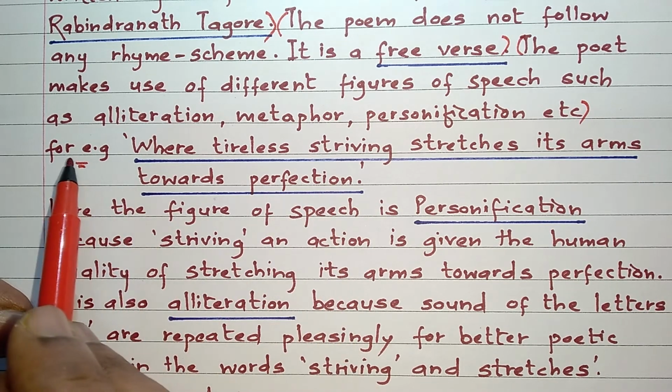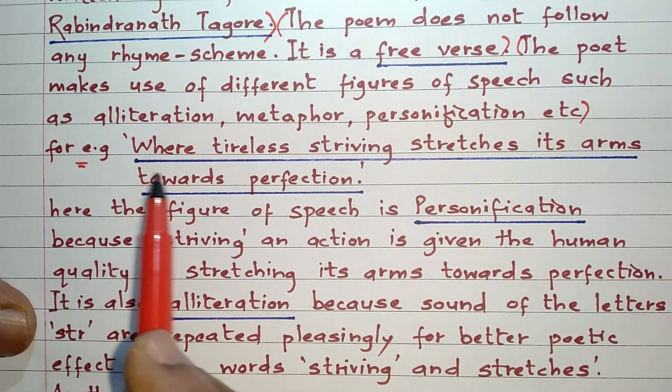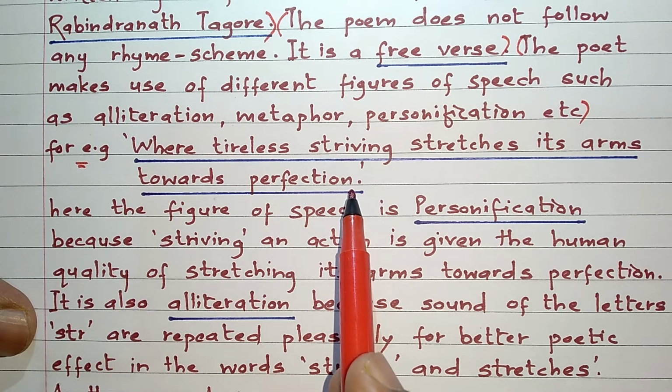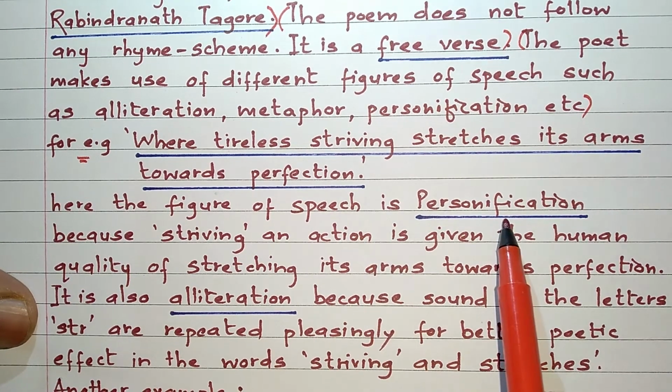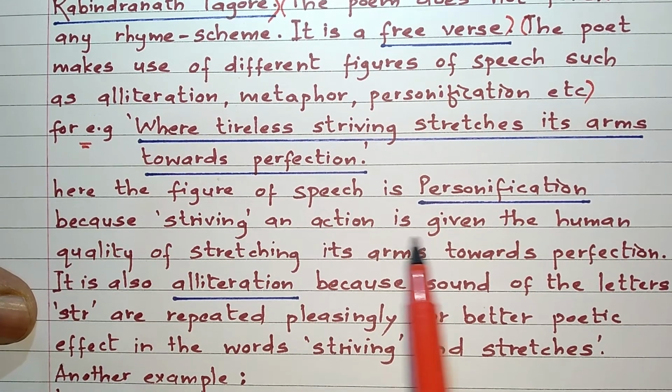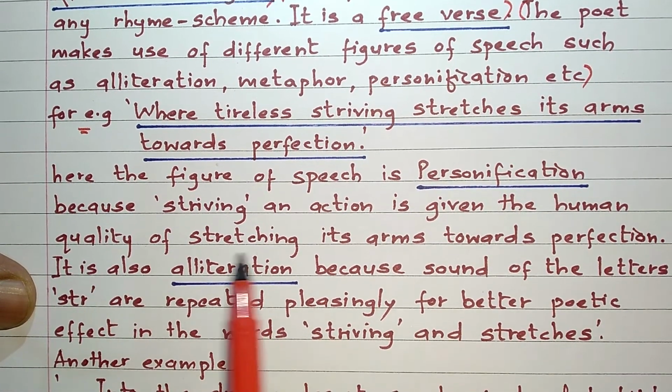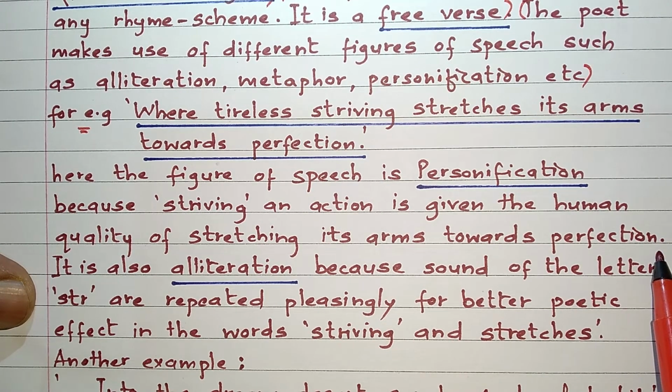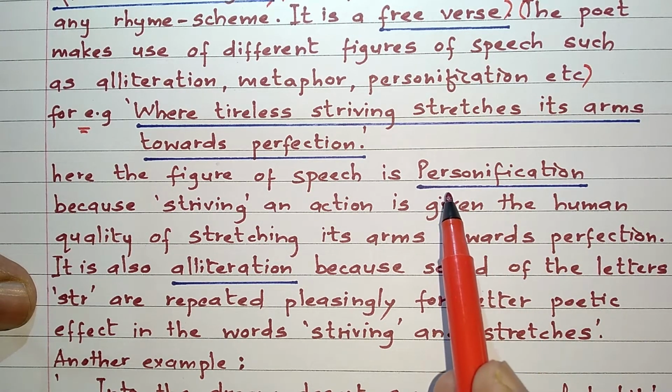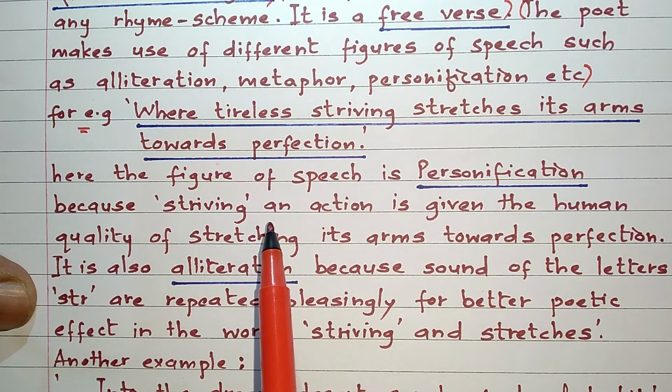So this is how on the next line I have to write the line of the poem. Here the figure of speech is personification, because striving, an action, is given the human quality of stretching its arms towards perfection. I am mentioning the first figure of speech and giving the explanation of it.